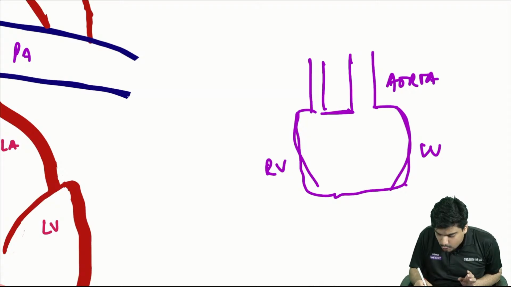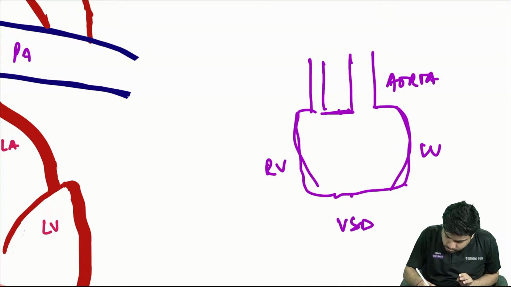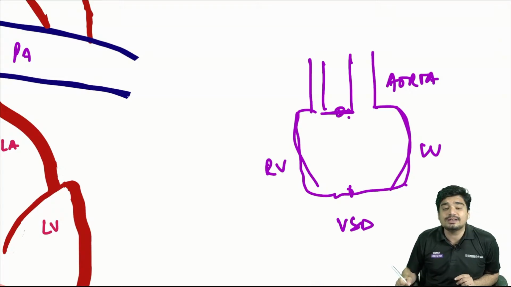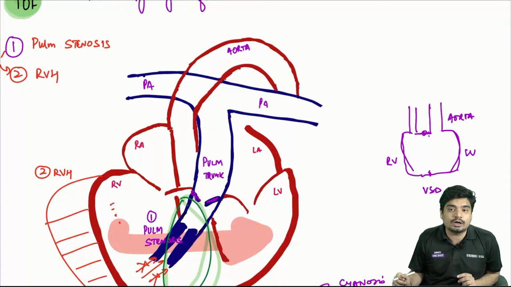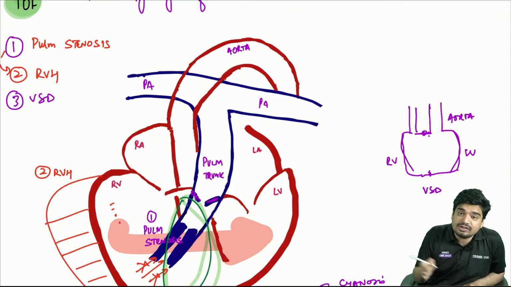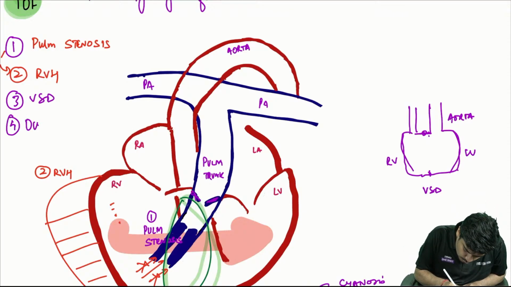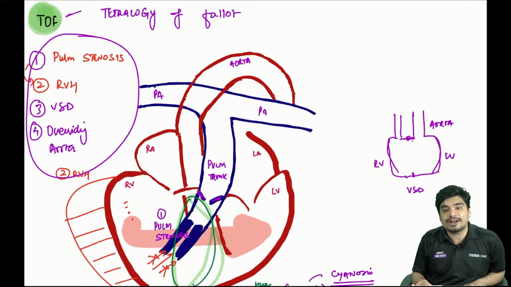This is called overriding of the aorta. So the third component is VSD, and because the VSD is huge, this leads to overriding of the aorta. These are the 4 components of Tetralogy of Fallot.